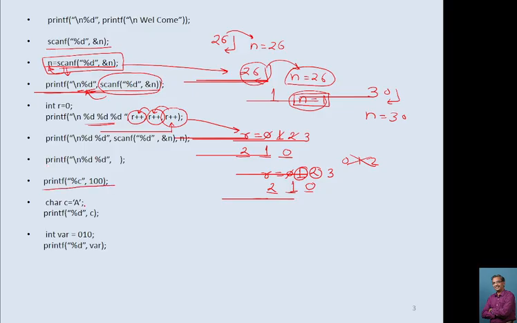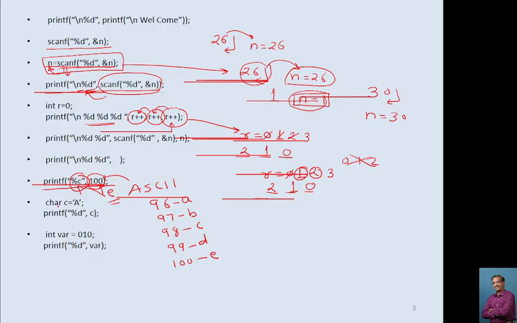Check this too. Percentage c, 10, 100. This percentage c indicates a character and here we have mentioned a number. So whenever it is like this, your compiler automatically converts it using ASCII. It considers this 100 as an ASCII code, American Standard Code for Information Interchange, and it converts that into the character. I think 96 is for small a, 97 is b, 98 is c, 99 is d and 100 is e. So this will print the character e.